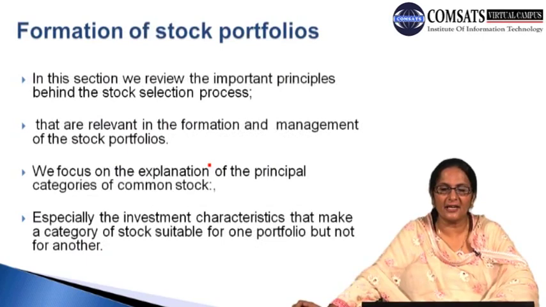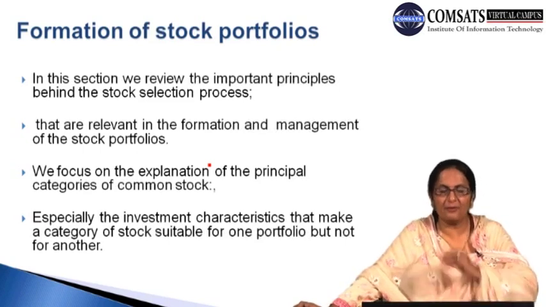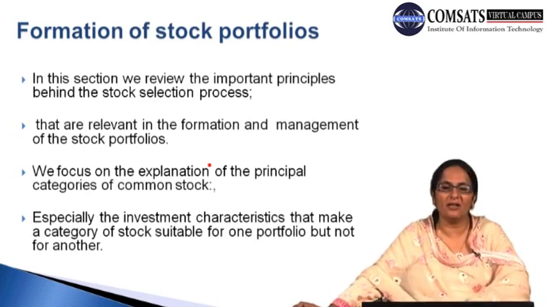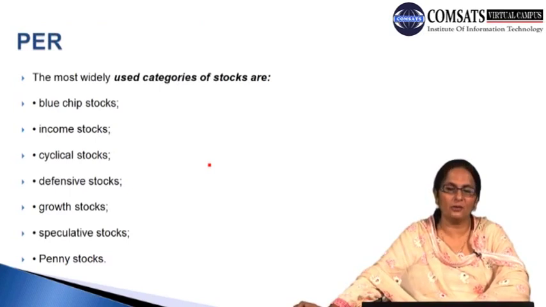There are examples in the formation and management of the stock portfolio, and we should focus on the categories of common stock, especially the investment characteristics, which make some stock suitable to one investor or portfolio and others to another.